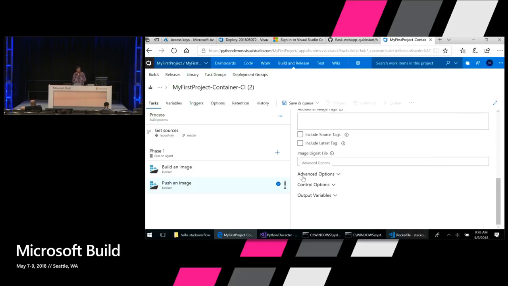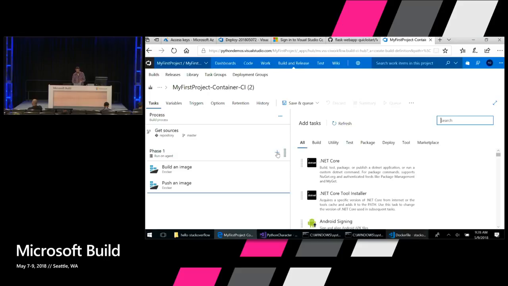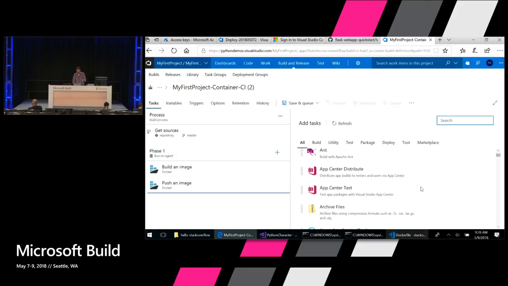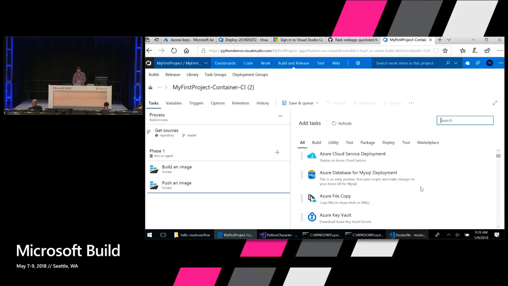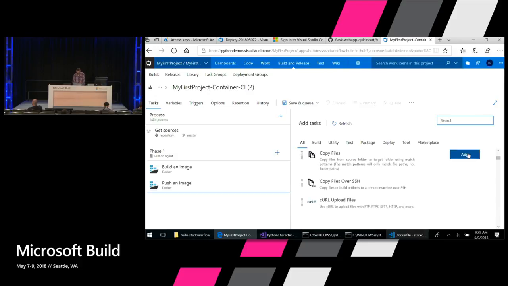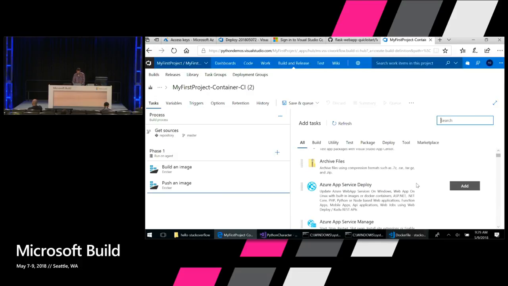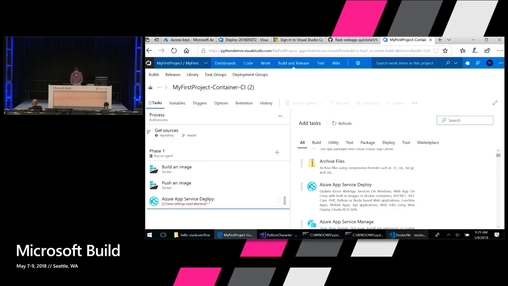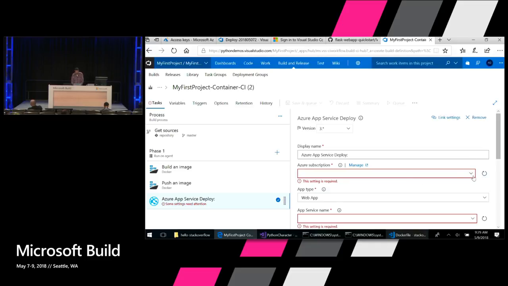All right, so I need to do one more thing, which is add a task here, once this container has been pushed, for it to deploy that built container to Azure App Service. So I can just add new build tasks here, click to add task. There's lots of build tasks available here, and you can actually create your own. There's a whole marketplace. Luckily, there is one down here for Azure App Service Deploy. So I'll add that build task, and I need to tell it some information here.